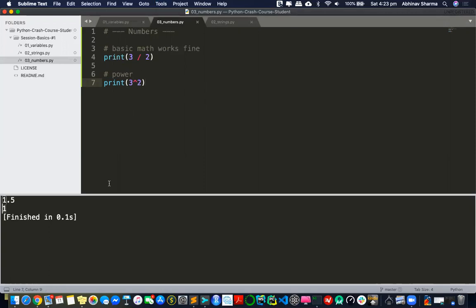You see, something came up, but I don't know how this was calculated. This is some other operation, but I want a power. So I have to do 2 times star. Now it becomes 9. 3 to the power 2 is 9. That's how the power works, and that's the difference.